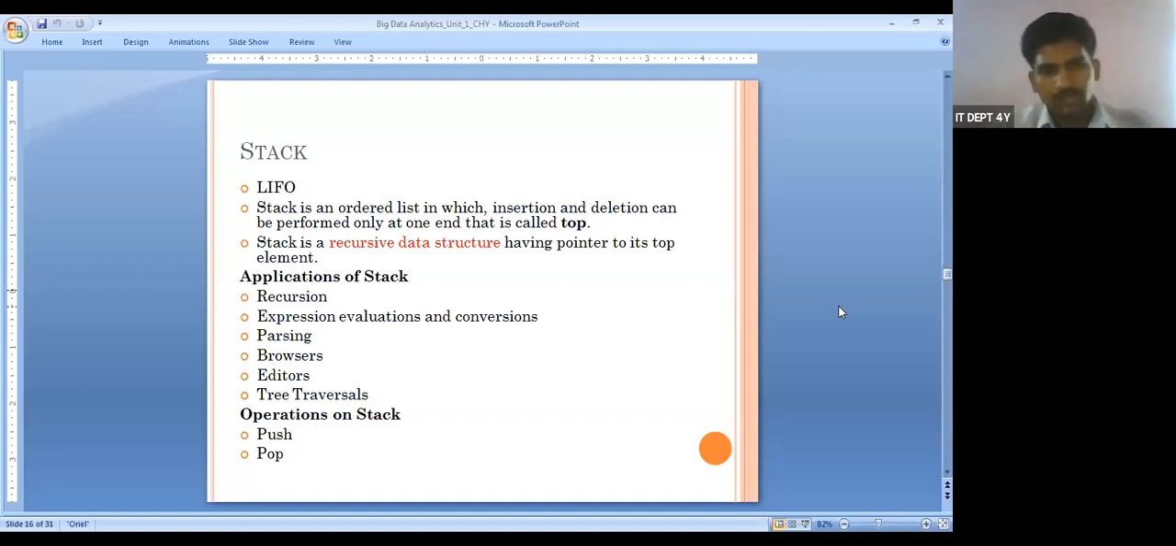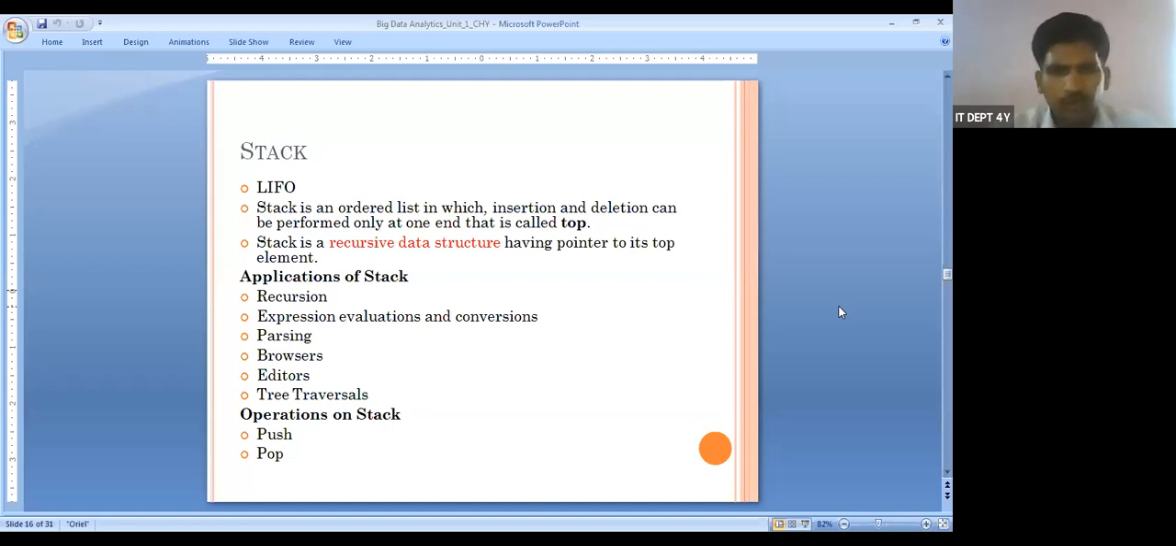Okay, sir. So parsing means simply we have a tree structure where in the root node we have an operator and in the leaf nodes we have some operands. So how we evaluate the expression in the tree format is known as parsing.